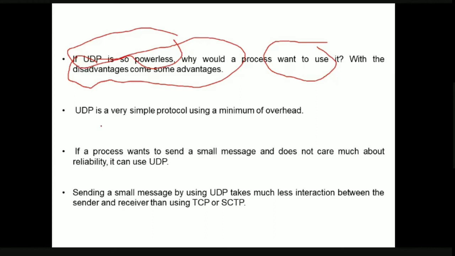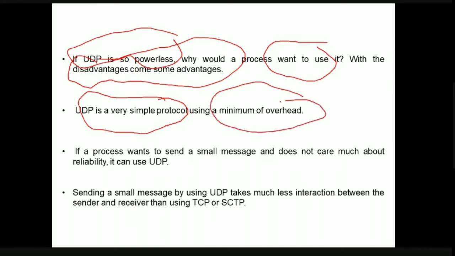The first advantage is that UDP is a very simple protocol. Why? As we already discussed, it does not provide any connection and it does not provide any reliability. So obviously the overhead is minimum. Now, if a process wants to send a small message, and that particular application program does not care about reliability, then it can use UDP.